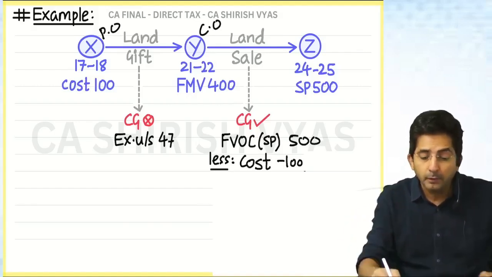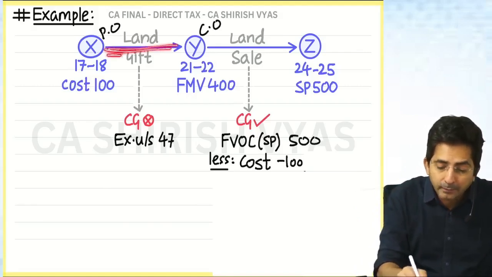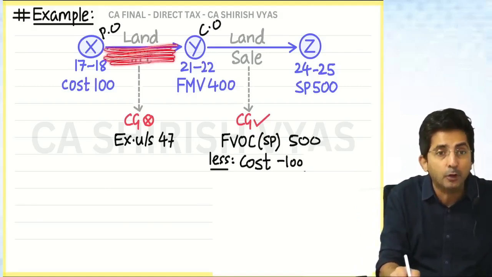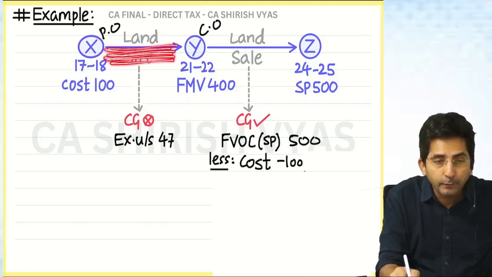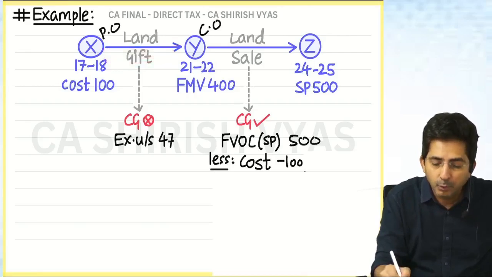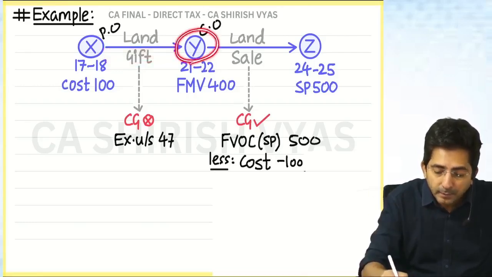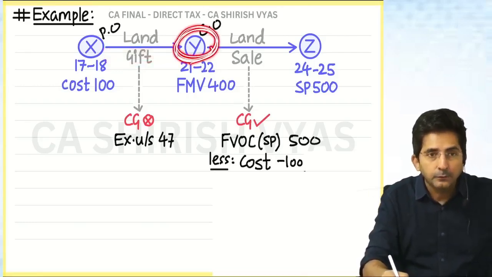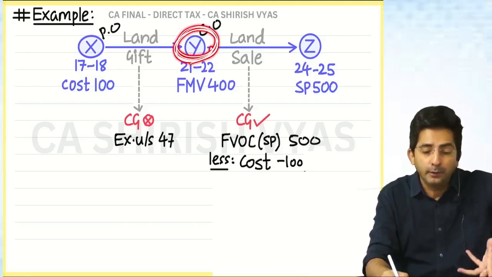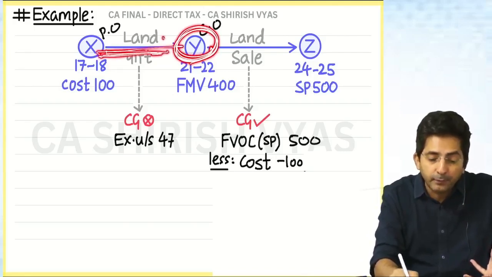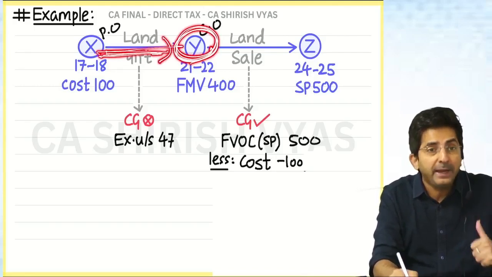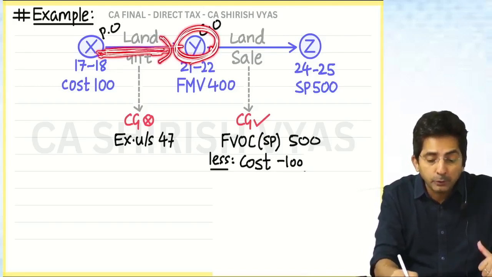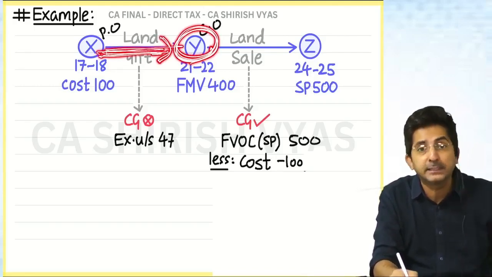So tell me, what if this land was taxed under EFOS? You know, EFOS is for the gifter or the receiver? Here, who is the receiver? Y is the receiver. So think from Y's point of view. When Y received the gift, he might have paid tax. Might have means, you know why? Because if it is a marriage gift, it's exempt.